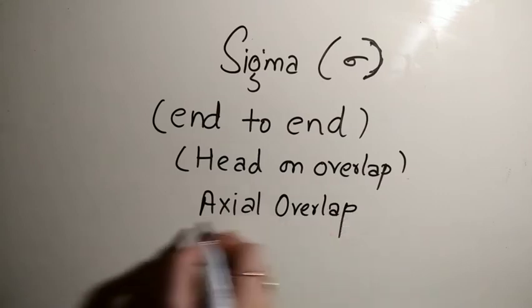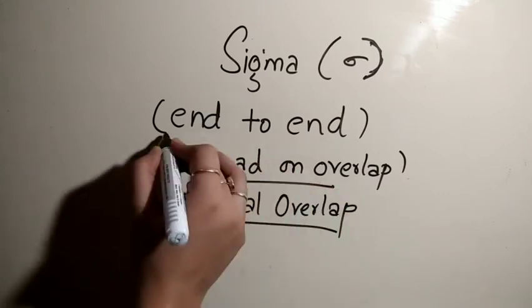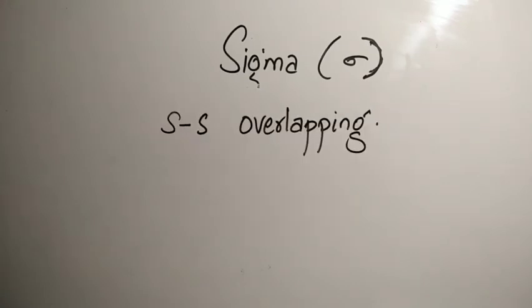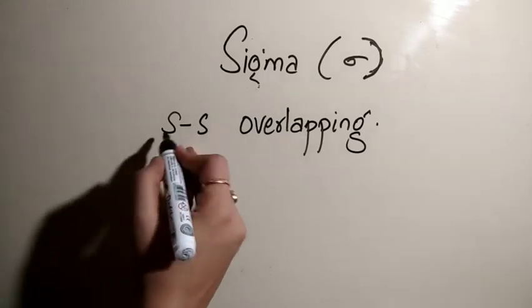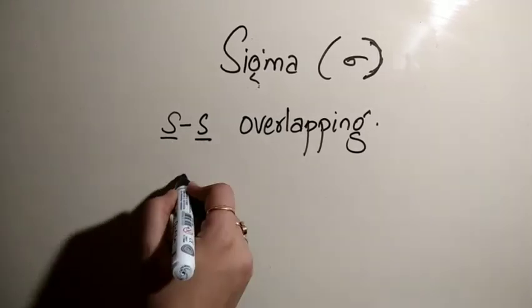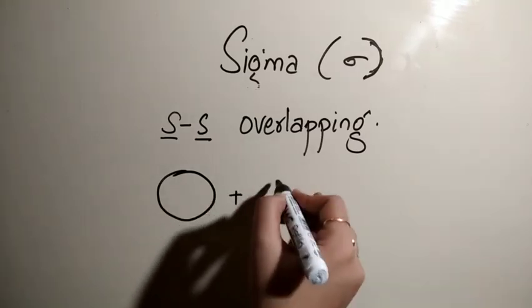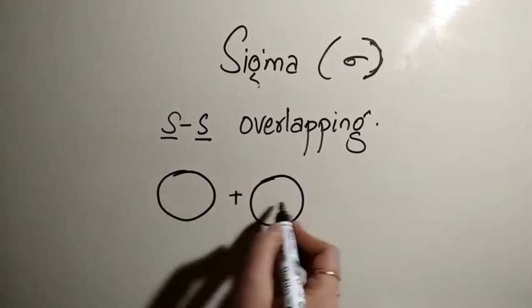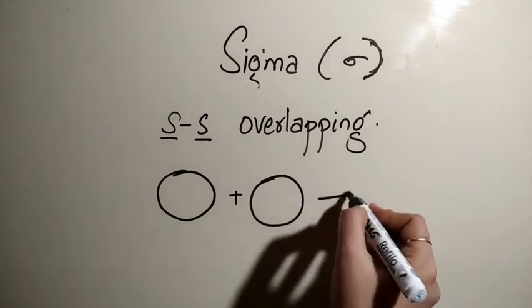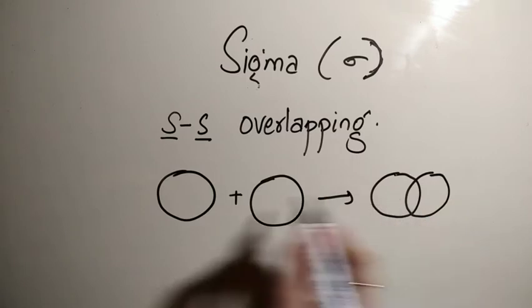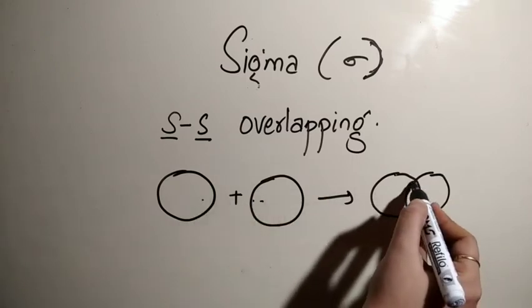Whenever this kind of overlap takes place, it leads to formation of sigma bond. Now what do you mean by end-to-end or head-on overlap? For example, this is the s orbital which is combining with another s orbital in the similar way, and they are forming this kind of overlap. So head-on overlap.